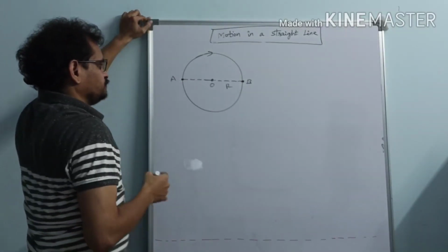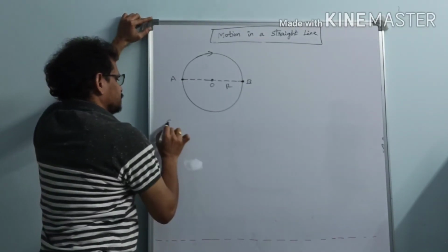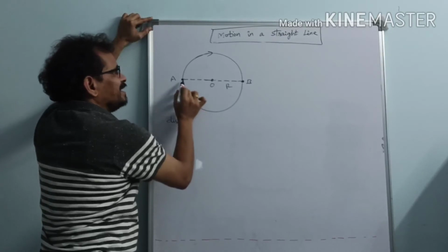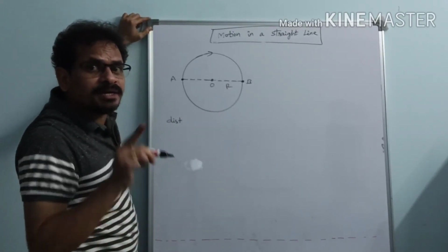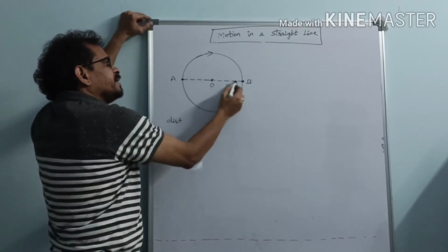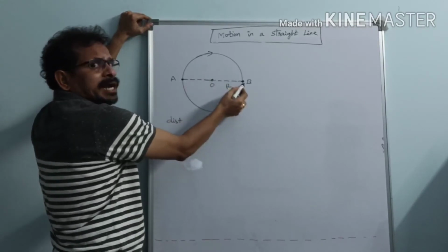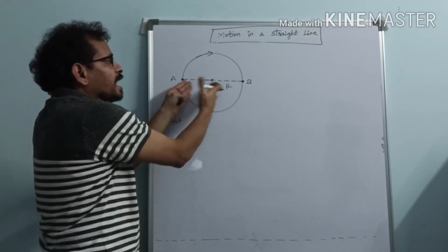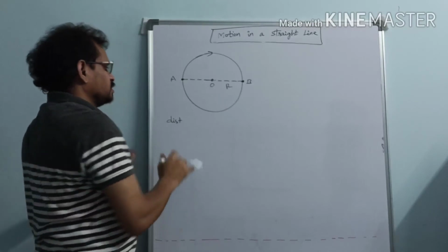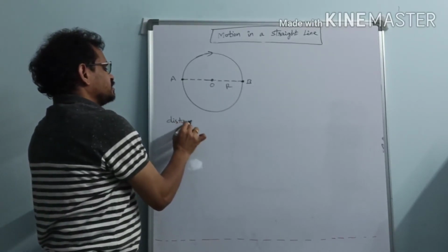So in this case, what is the distance? Here A and B are diametrically opposite points. See, this is the diameter. A is at one end point, B is at another end point. So what is the distance in this case?